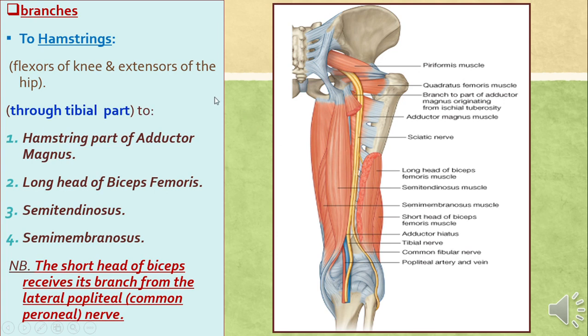In the thigh, there is no cutaneous distribution of the sciatic nerve, but the muscles of the posterior compartment of the thigh, that are the hamstrings, are supplied by the sciatic nerve. Here the hamstring part of adductor magnus, the long head of biceps femoris, the semitendinosus and semimembranosus are supplied by the tibial part, while the short head of biceps femoris is supplied by the common peroneal part of the sciatic nerve.